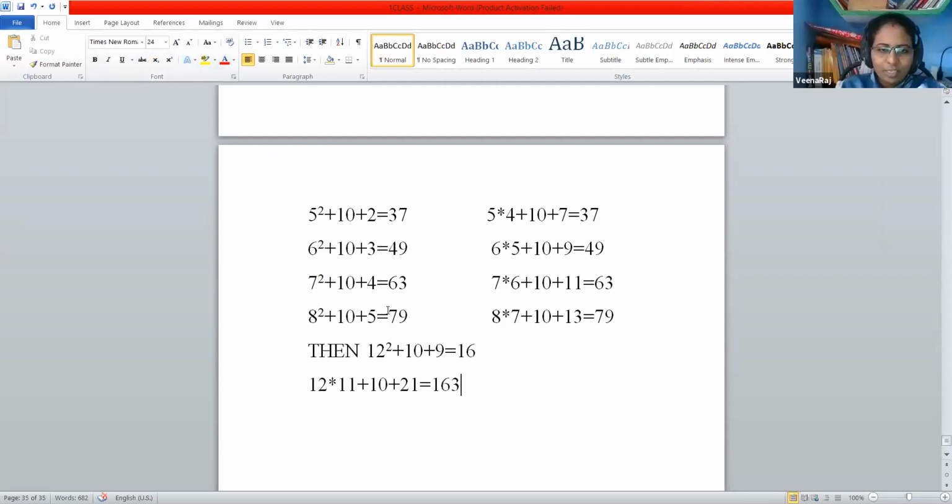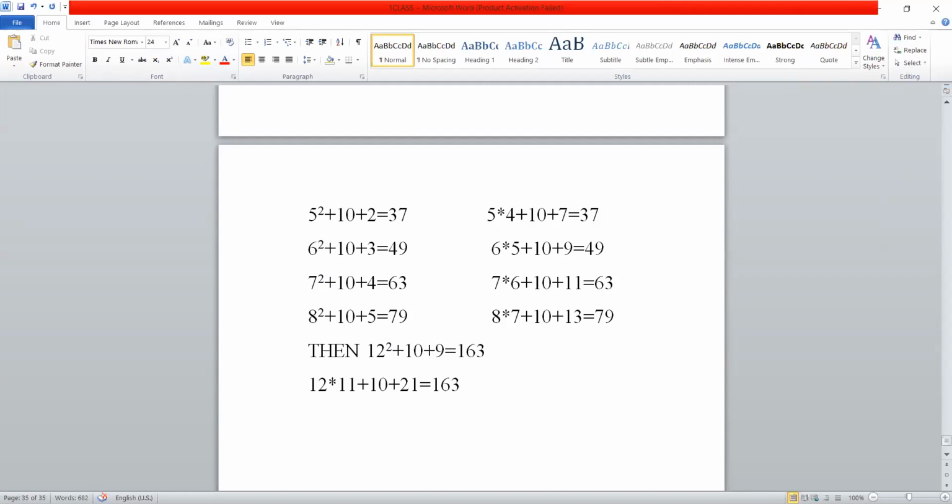So here the same problem I have solved in one method and Vijaya solved in one more method, right? Yes, ma'am. Okay, so in the two ways both are correct.